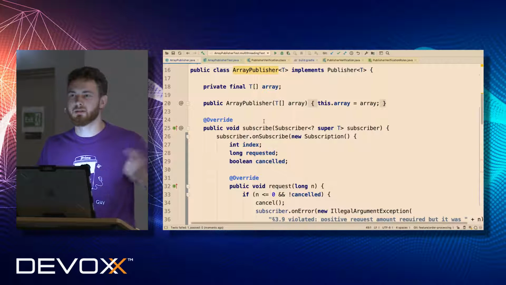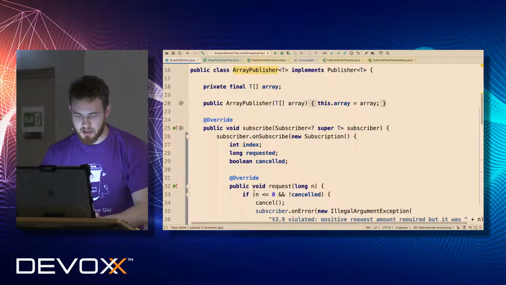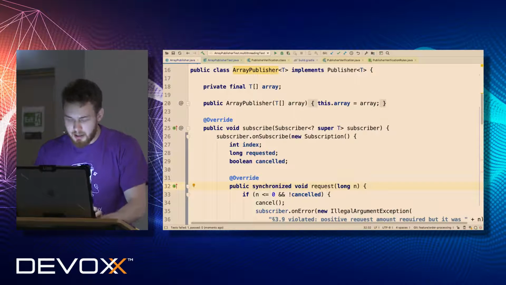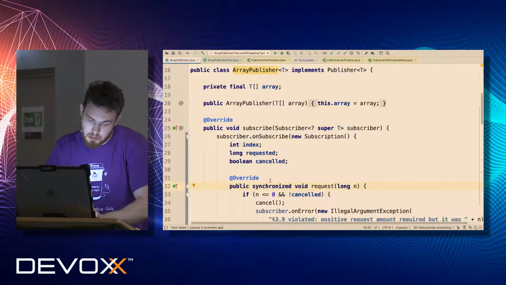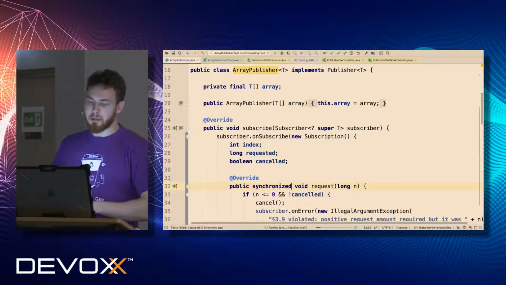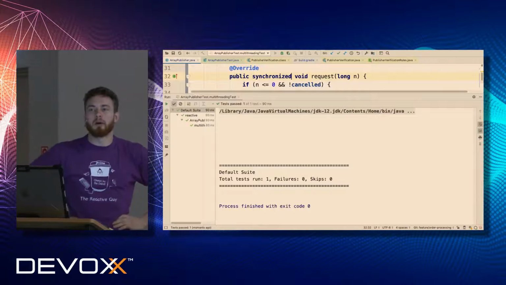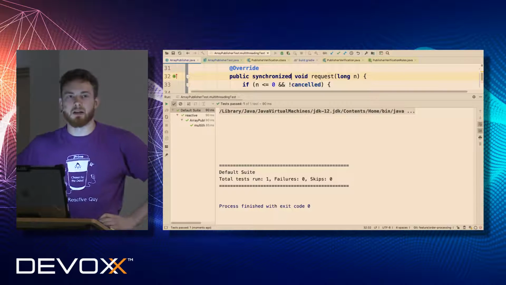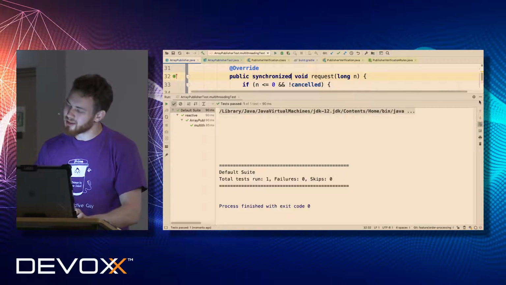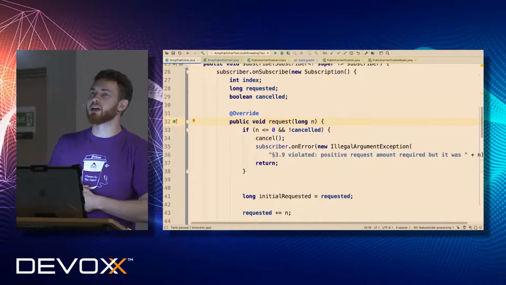Your thoughts? What can we do? Right. The simplest solution is just to make this request method synchronized. Yeah, of course. The specification says that we should make the request method non-blocking, but we could not follow this rule. If we make our request method synchronized, everything will be fine, but our thread will be blocked. This is another problem. We don't like when something is blocking, and especially reactive streams states that everything should be async and non-blocking, so we have to avoid this. But this is one of the solutions which allows you to make a proper implementation of the publisher.